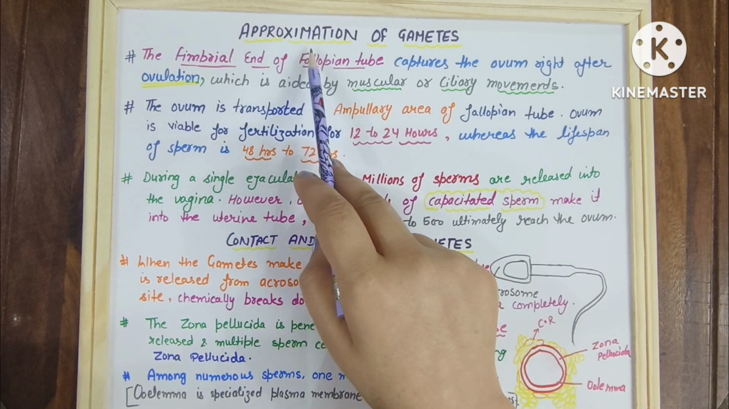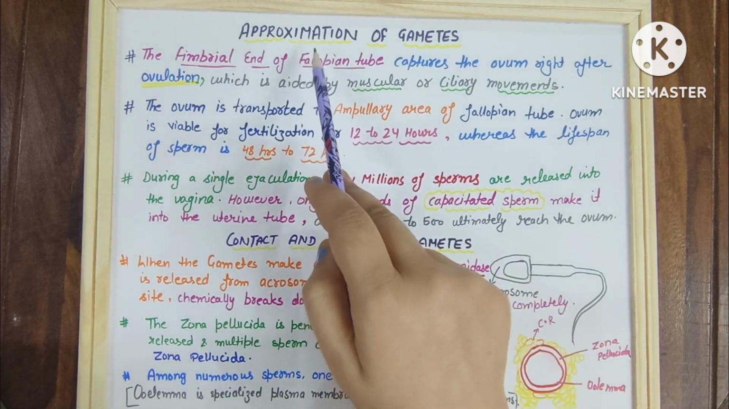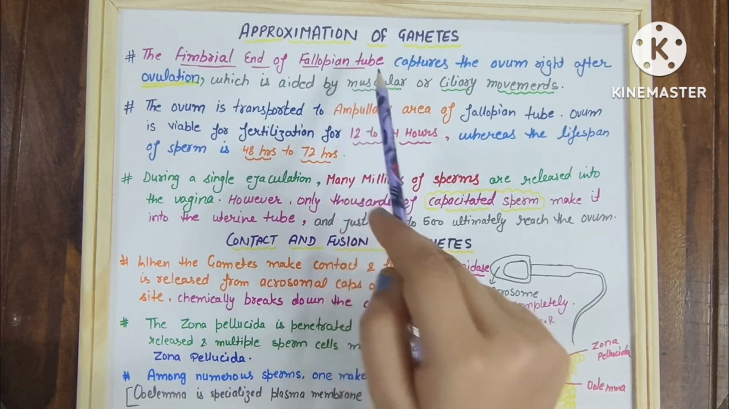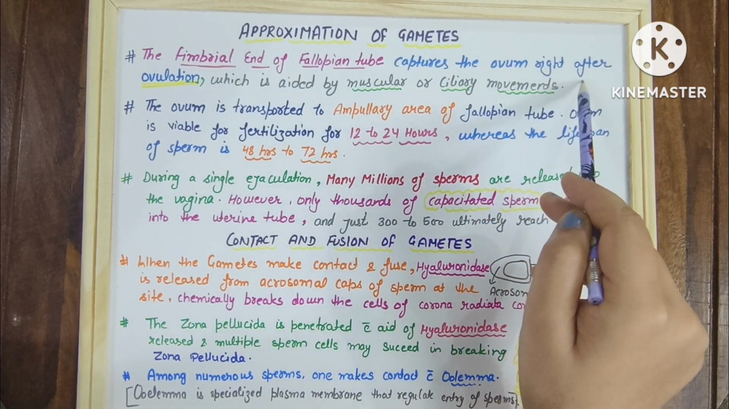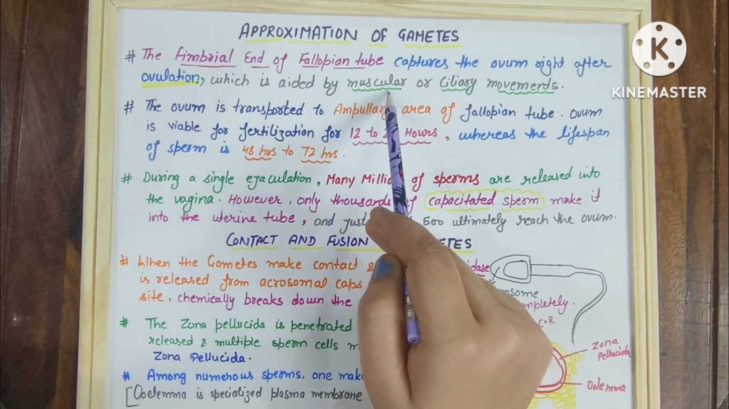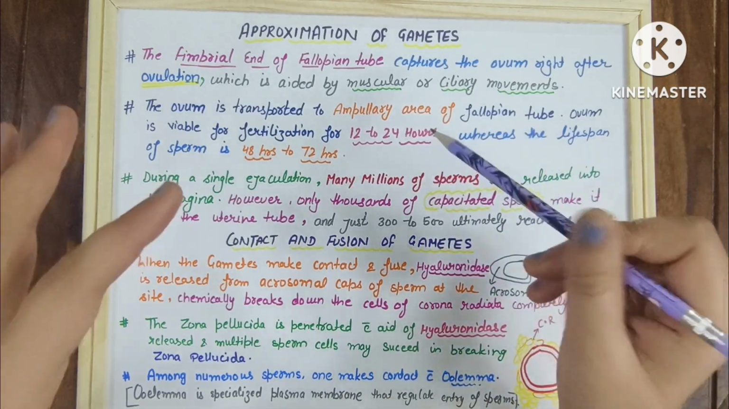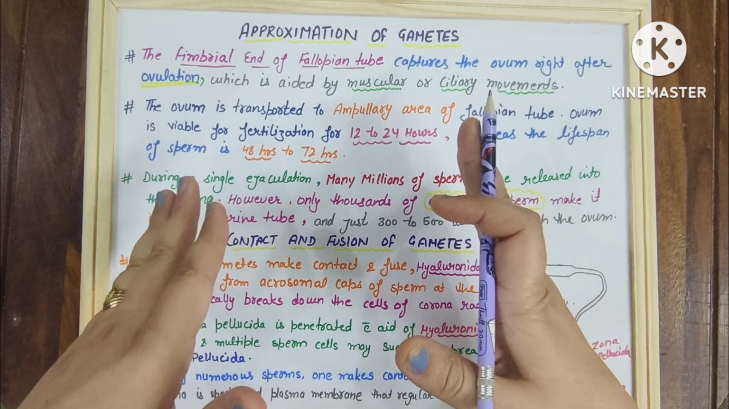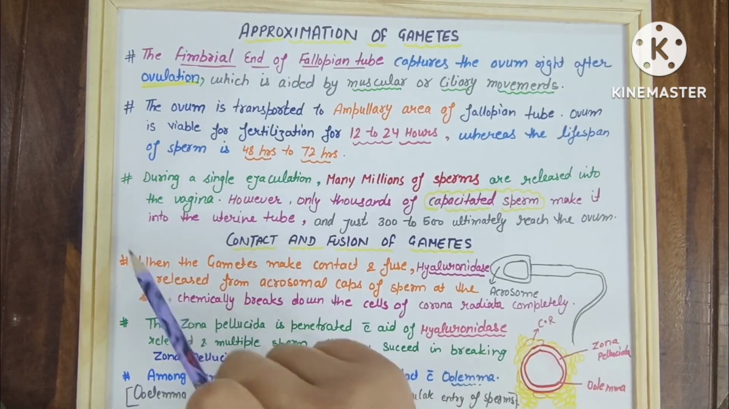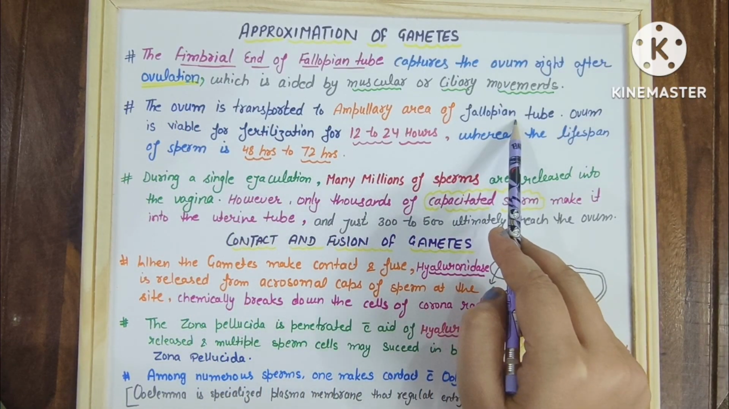So the first step of fertilization is approximation of the gametes. What happens in approximation of gametes? The fimbrial end of the fallopian tube captures the ovum right after ovulation, and this is aided by muscular and ciliary movements. The ciliary and muscular movements present in the fallopian tube help to capture the ovum right after ovulation. Now the ovum is transported to the ampullary area of the fallopian tube.